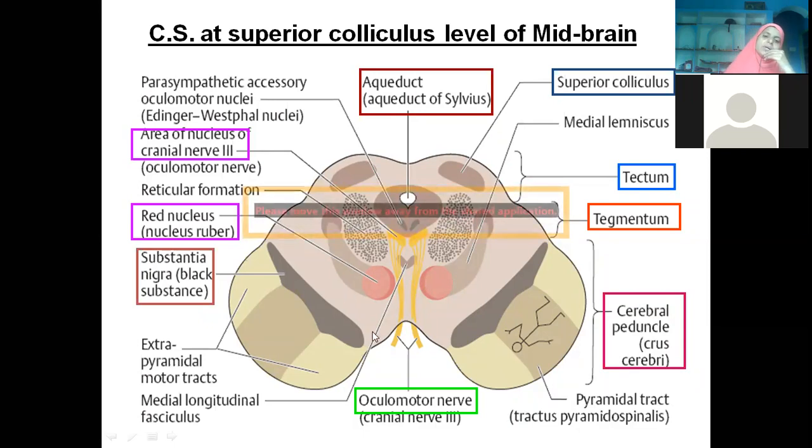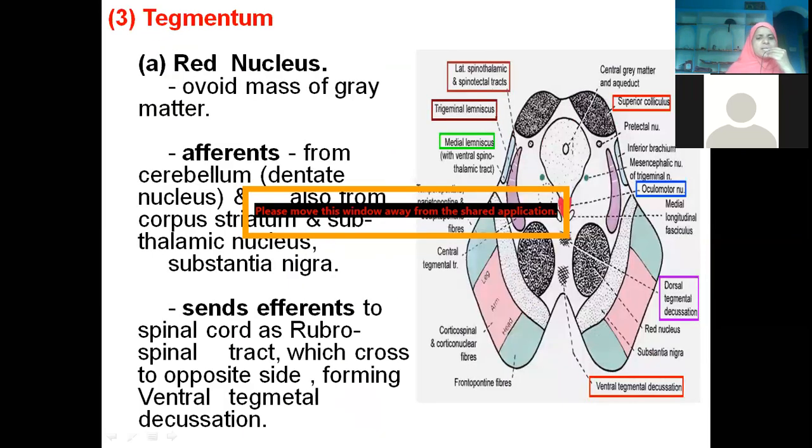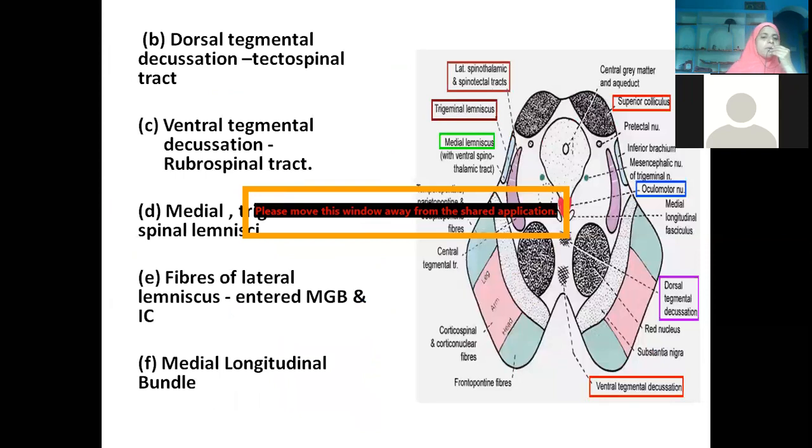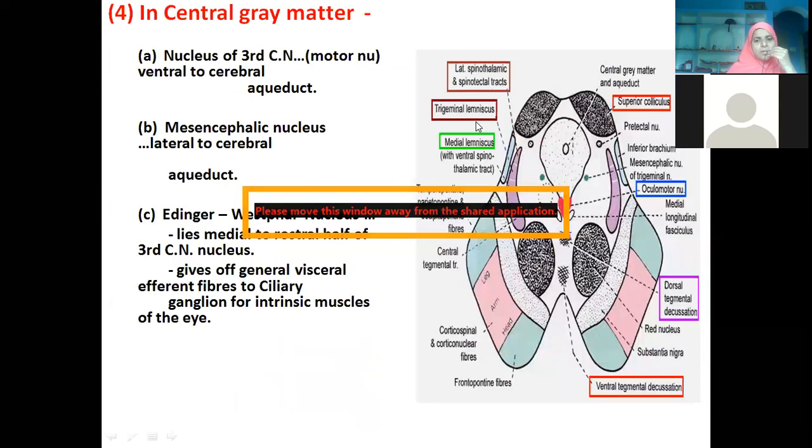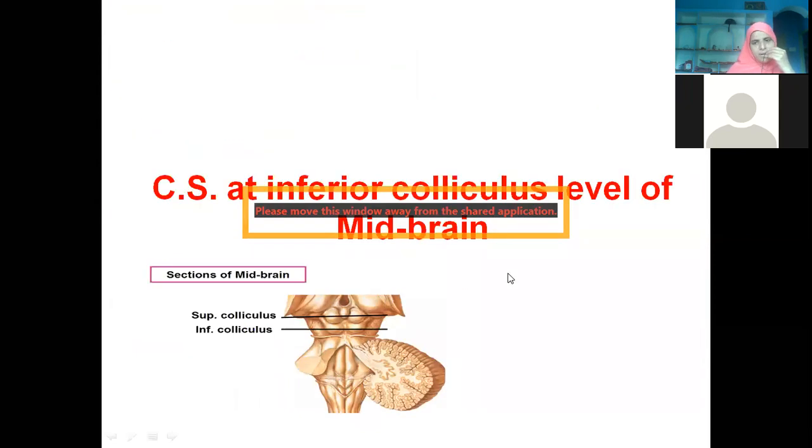You can talk about the red nucleus, the oculomotor nerve, the substantia nigra, and the crus cerebri and the tracts passing there. That is enough; the rest of what is given in this PowerPoint is too vast and not so much detail is required. Next we go to the section at the inferior colliculus.